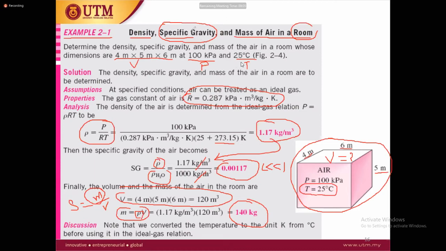So this is how we can use all previous equations to calculate density. Sometimes maybe you have to calculate the specific gravity. If you have to calculate the specific gravity and the density is given, you can just divide the density of air by the density of water. Then you can calculate the specific gravity.